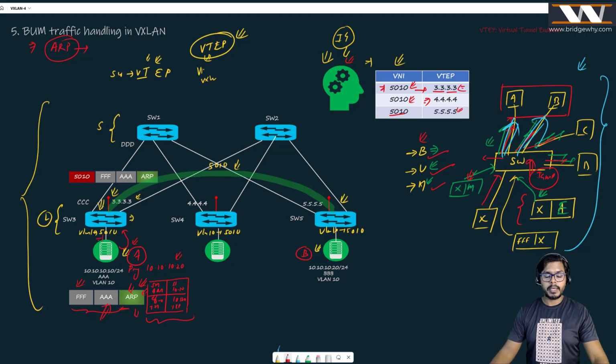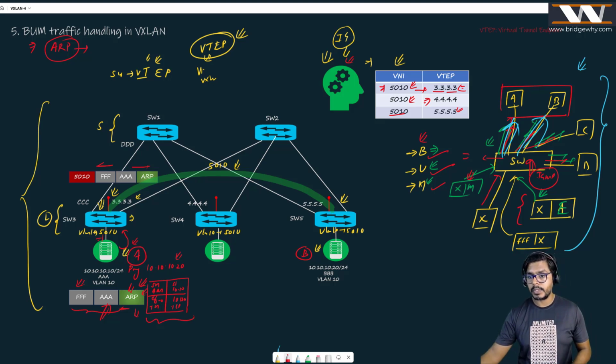What is going to happen next? This switch knows that the message is coming from VLAN 10, and it is its duty to send it to all the hosts in VLAN 10. This is how a switch behaves, right? Remember how a switch behaves with a broadcast? It is going to forward it on all the access interfaces which are in that VLAN and on the trunk interfaces which are in that VLAN, right? You all know about this.